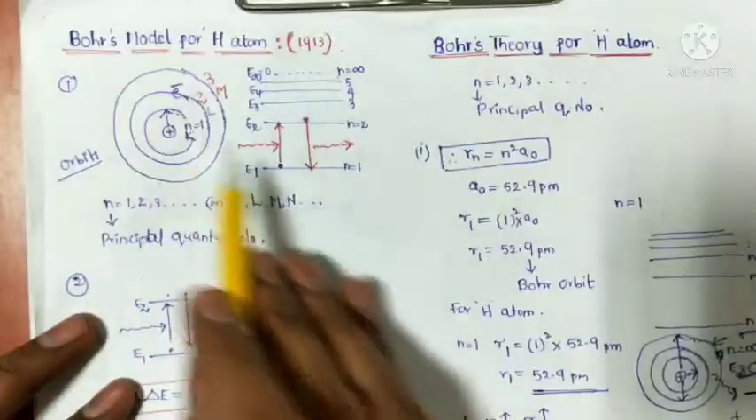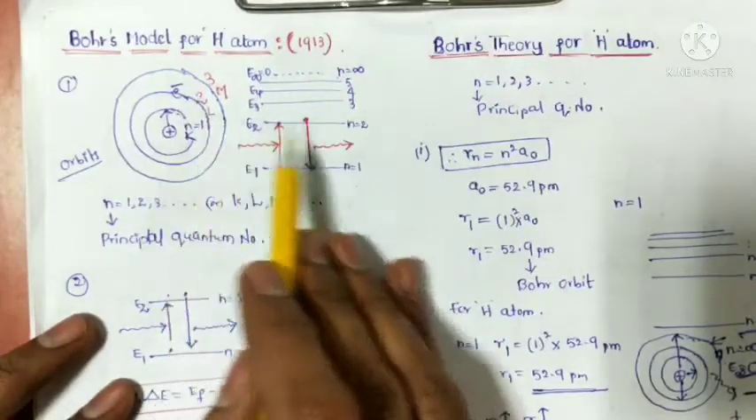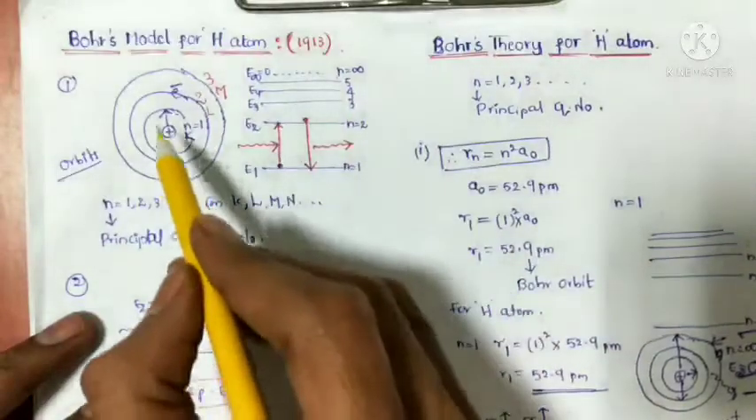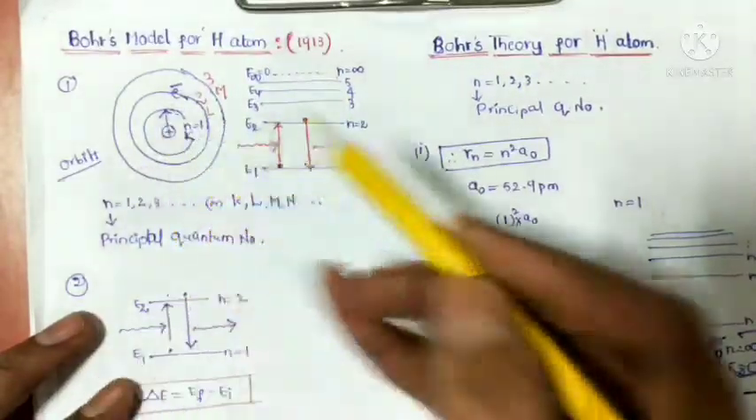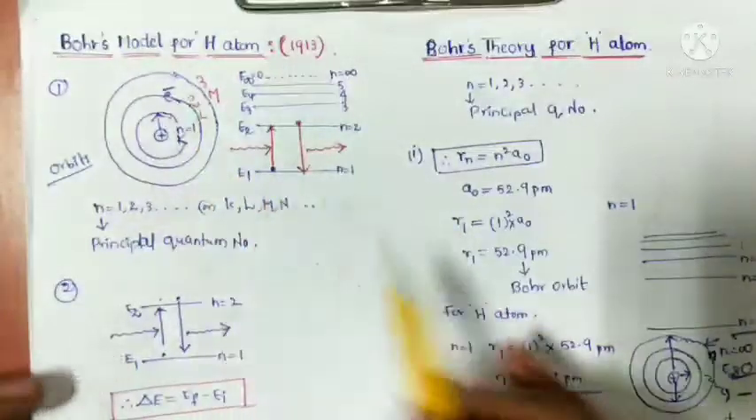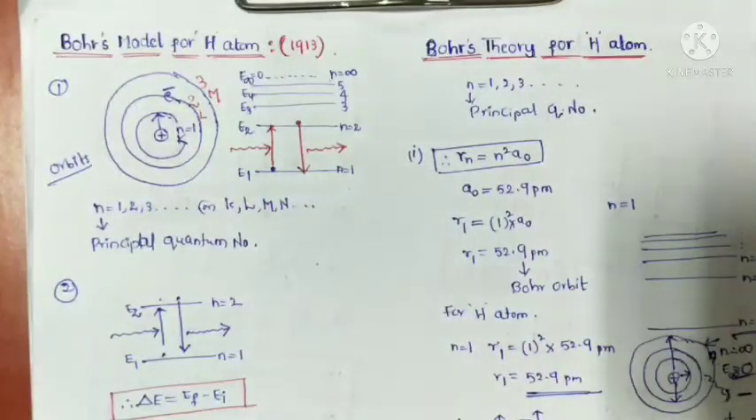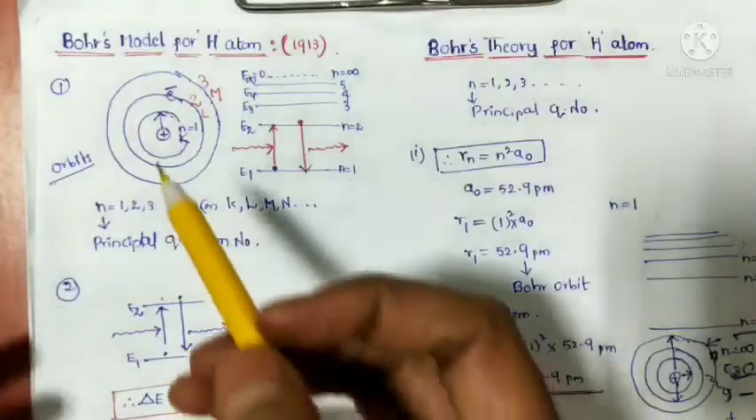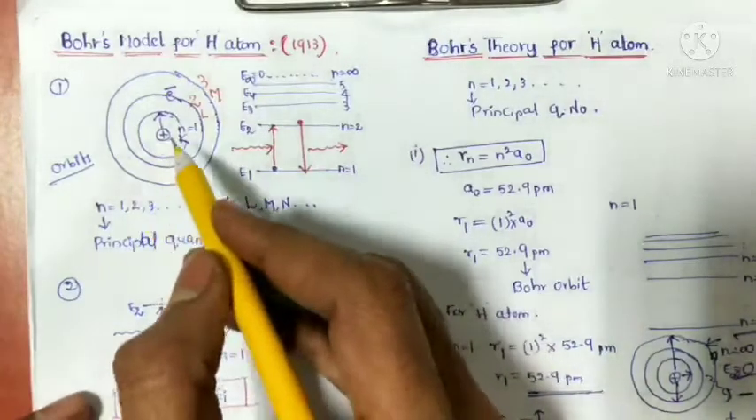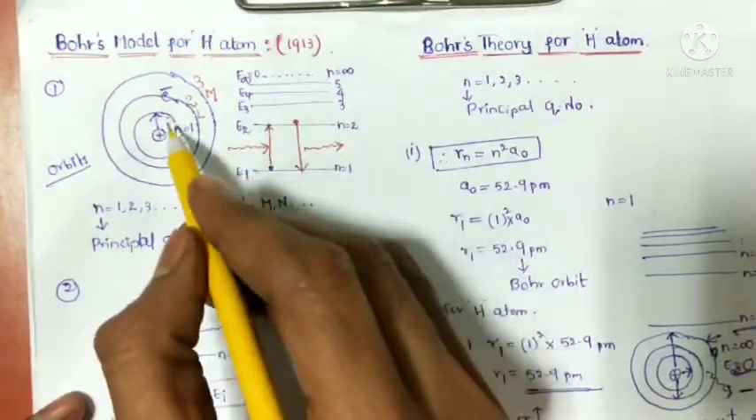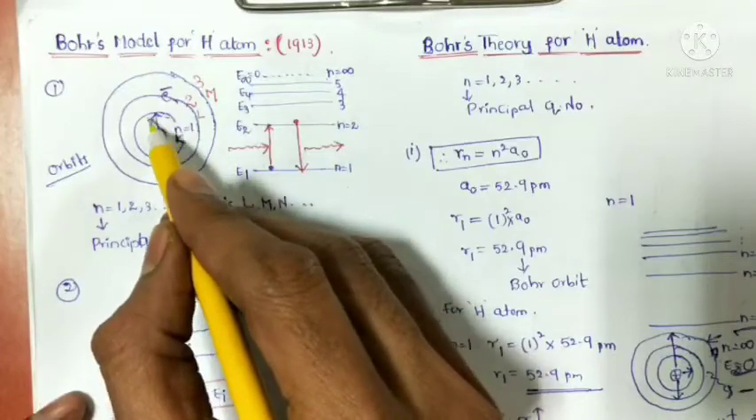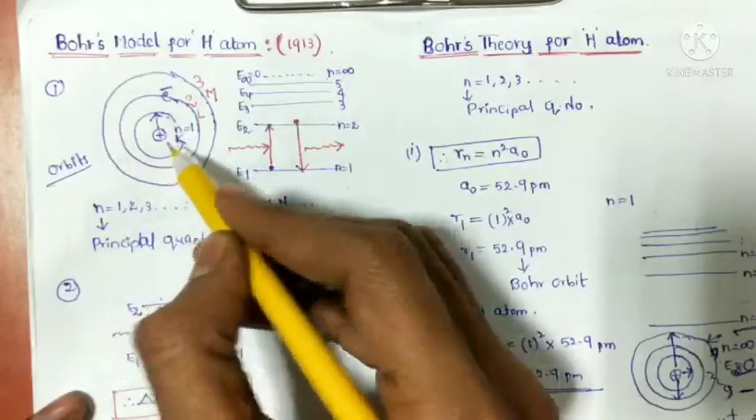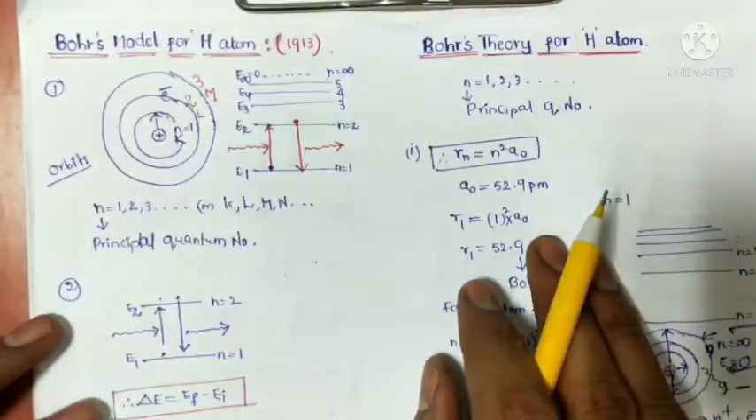So n is equal to 1, n is equal to 2, n is equal to 3, like this. These orbits are also called stationary states or energy levels. Simply, we can say energy levels. So the first postulate is that electrons are moving around the nucleus in circular paths, and those paths are called orbits or stationary states.